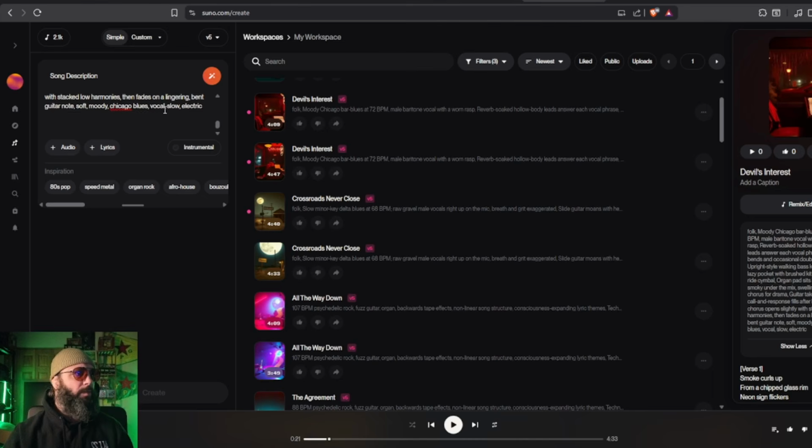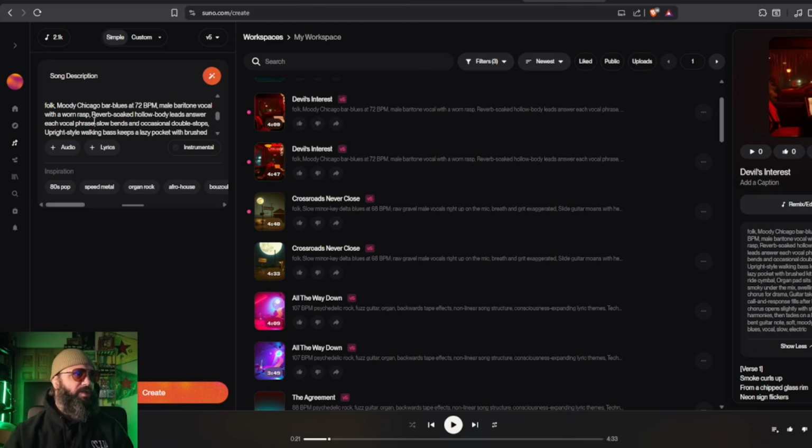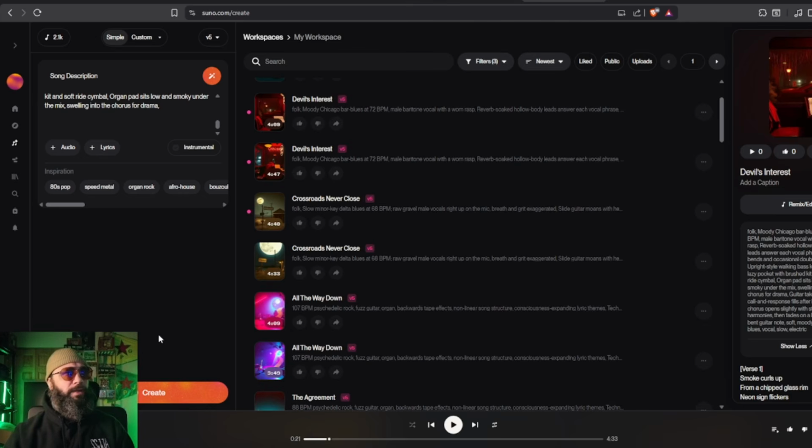Suno likes to make them huge, but I do want to keep the organ in there. And we're going to stick from right here and try to remove that. And now we have it short enough, right? You still got a good prompt in here. And now this is the simple way to create the song.